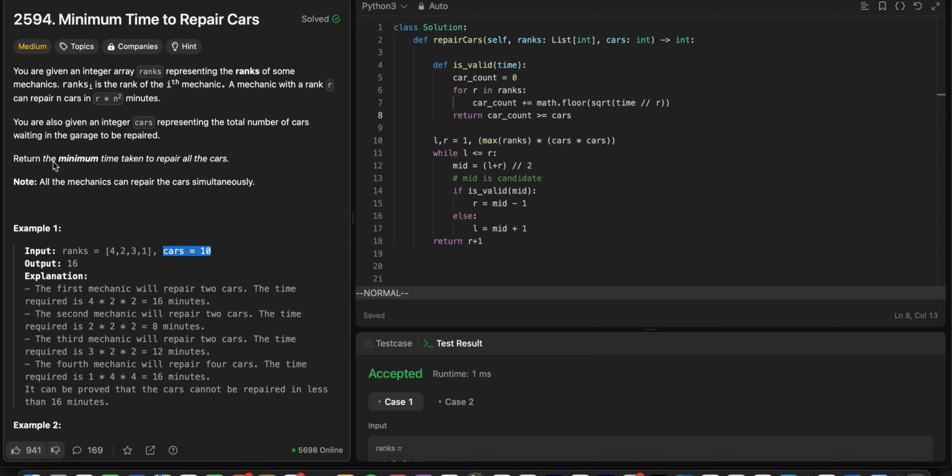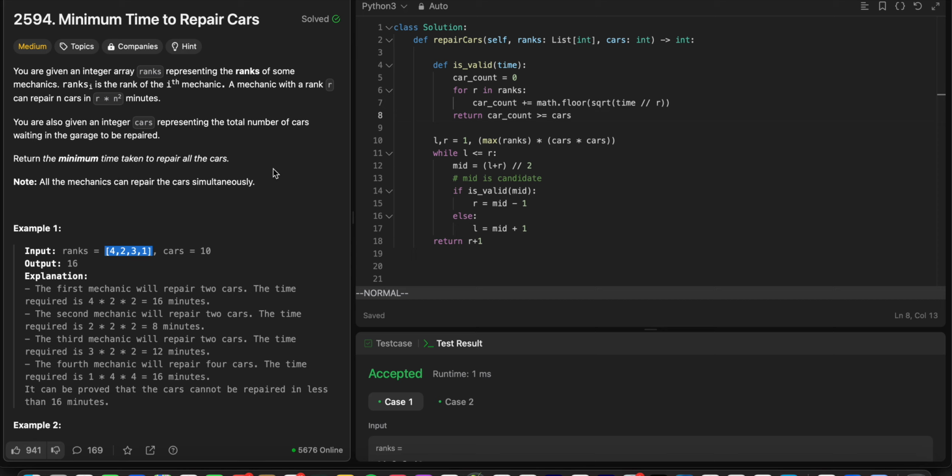So in this case, the minimum time taken to repair all cars, what's the worst case it could be? The worst case is if we had all these cars and only one mechanic, right? So it's gonna be r times n squared, with n being all the cars, and r being the maximum of these ranks, the worst mechanic. How could it be worse if the worst mechanic takes all the cars? That's the worst scenario, basically the maximum of the minimum time taken. We don't want that. We want to minimize that number as much as possible.